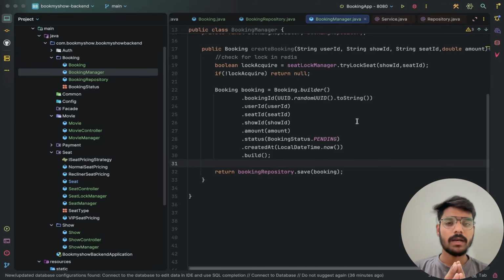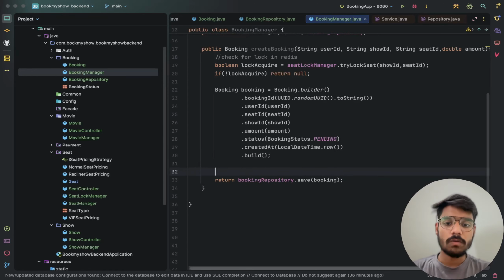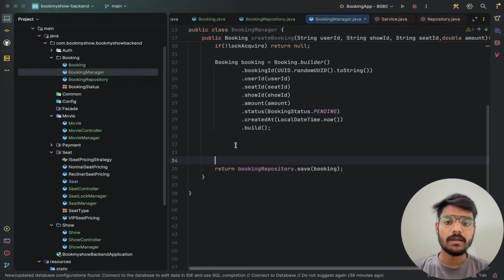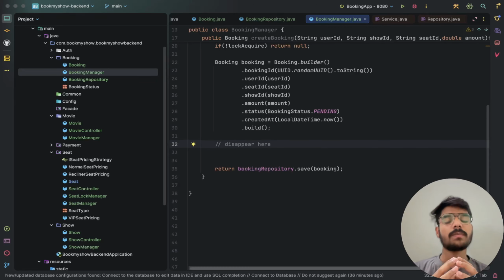Right now, just a quick honest note: if a user creates this pending booking and then just goes away right there without saving it, if the user disappears here, the save method will not run anyways. And if the user goes away without paying, this booking record sits here forever with the status as pending.